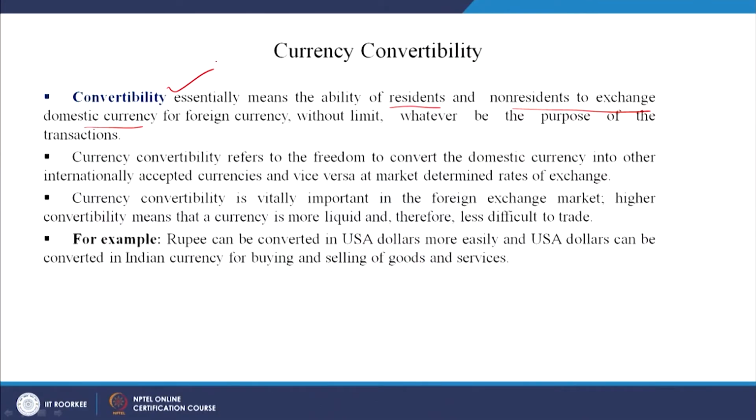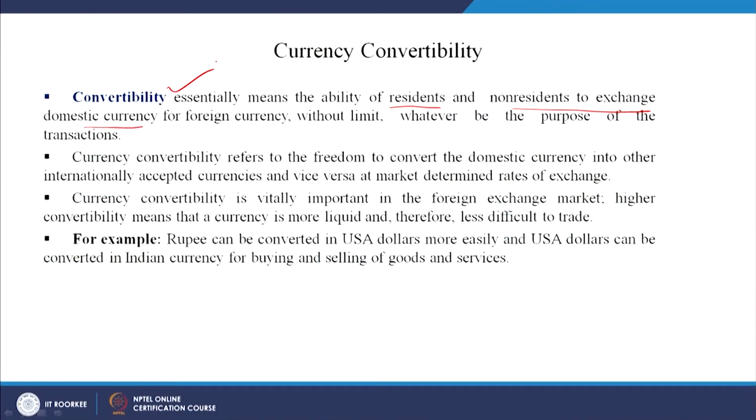So, at that point convertibility is very important because you have to give your rupees and in exchange take that foreign currency. Otherwise, if there is no convertibility or it is very rigid, then business transactions become very difficult, not very smooth.